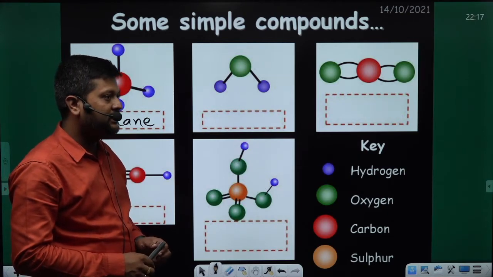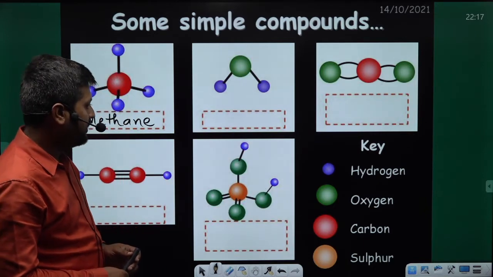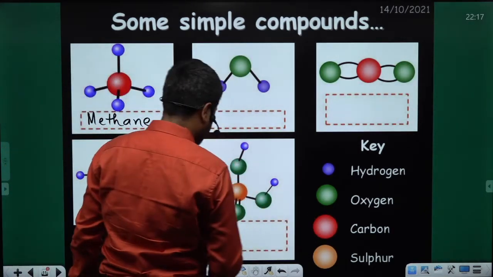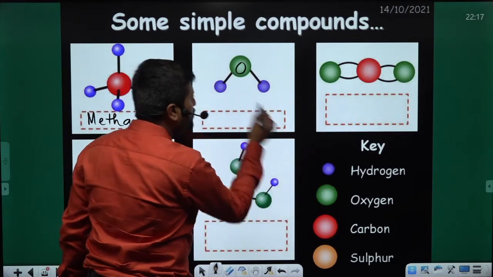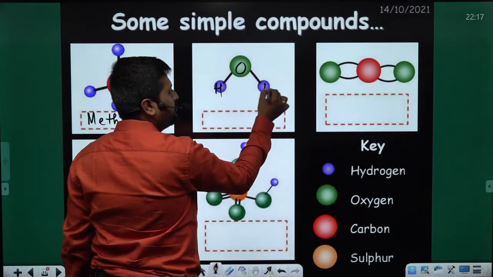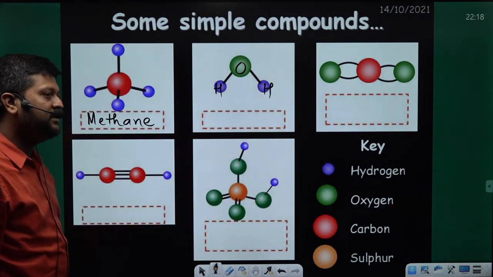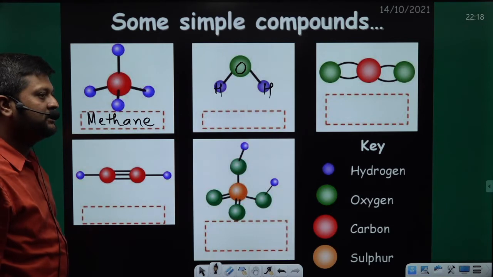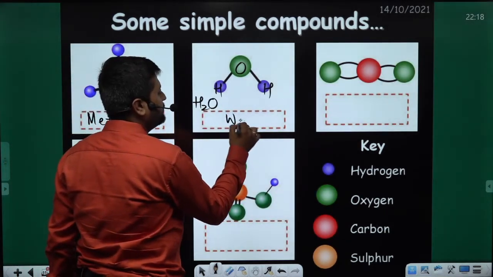Is it carbon dioxide? See, the green one is oxygen and the blue ones are hydrogen. So what can it be? Zena? It's water. Yeah, it's H2O. Water. Very good.